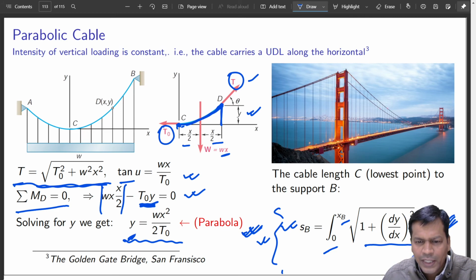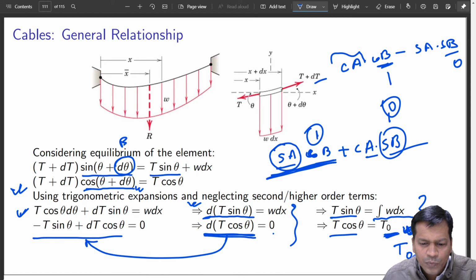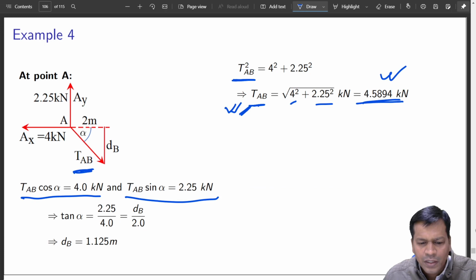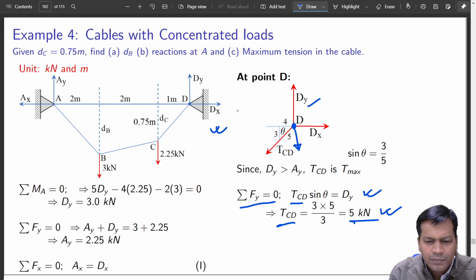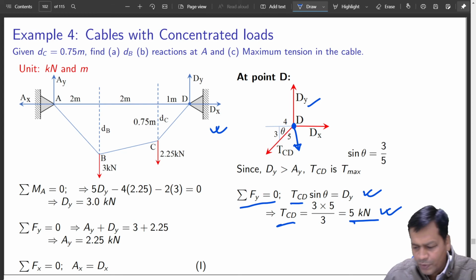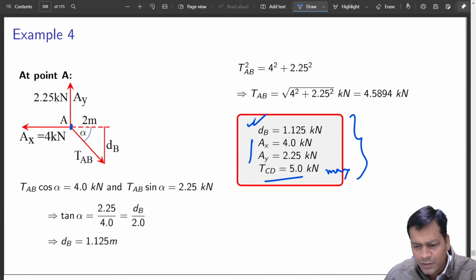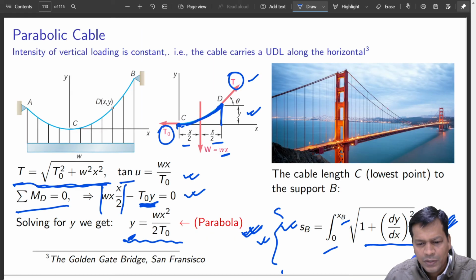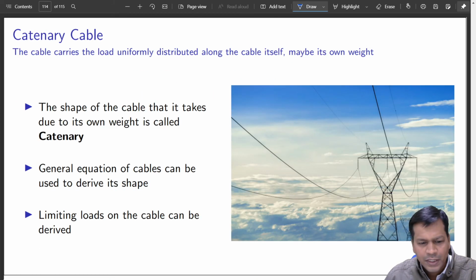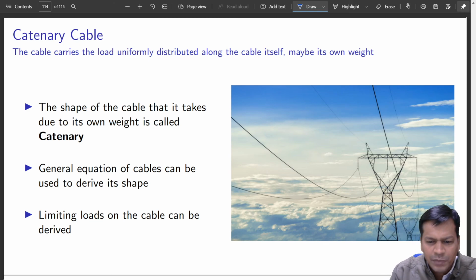So with that I don't think I have to say much on cables. You should focus mostly on concentrated load, this type of loading system, and that should be enough for you. But yes, this is also doable using standard calculus technique. So that's all. Okay, so the catenary cable is another similar thing.